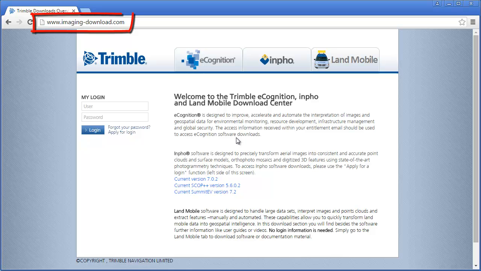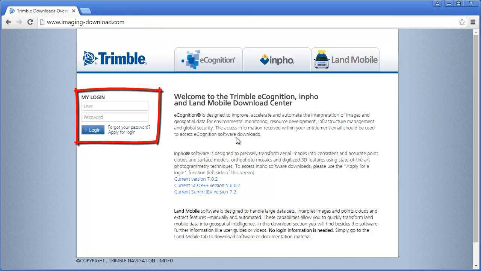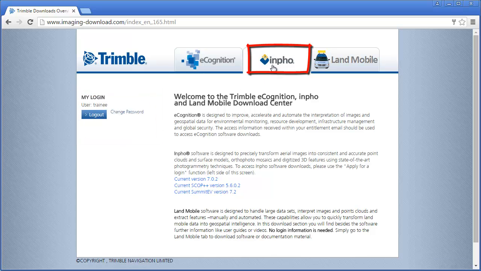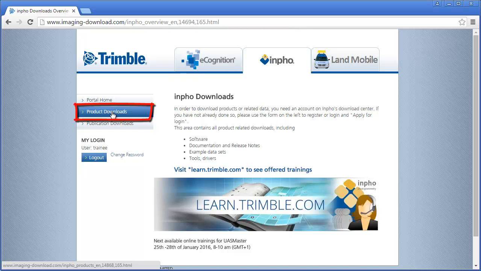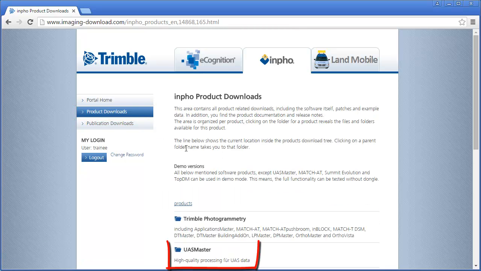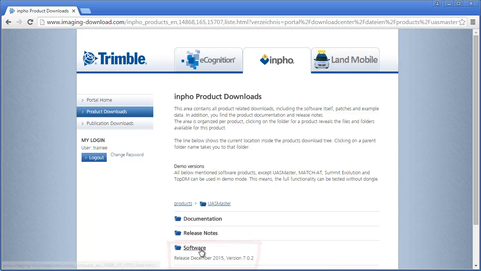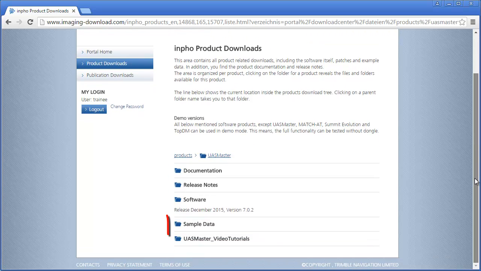Please navigate to www.imaging-download.com and log in with your user ID and password. Select the tab Info and choose from the navigation here on the left side Product Downloads. We select the product UASMaster. At UASMaster we select the sample data folder.